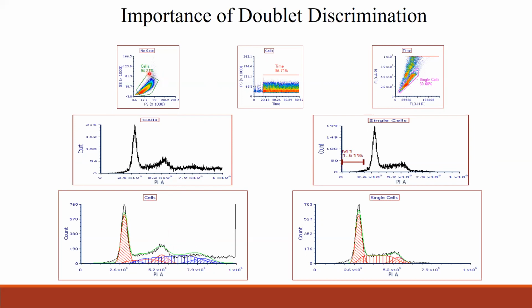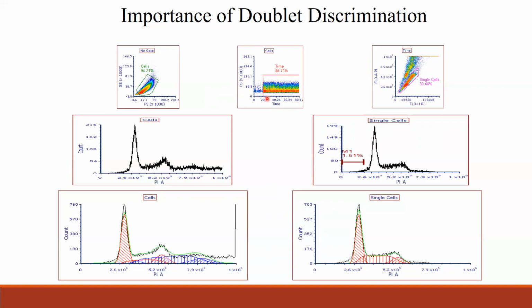So after gating cells, instead of looking at this, if you take the next gate, this is what I was talking about. I wanted to show this plot here. This is the time gating, time versus forward scatter, or you can add any parameter, even PI, on the y-axis.